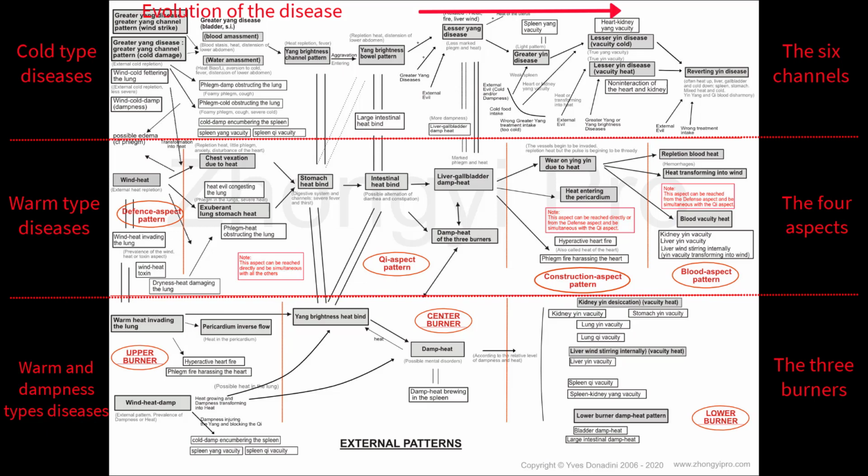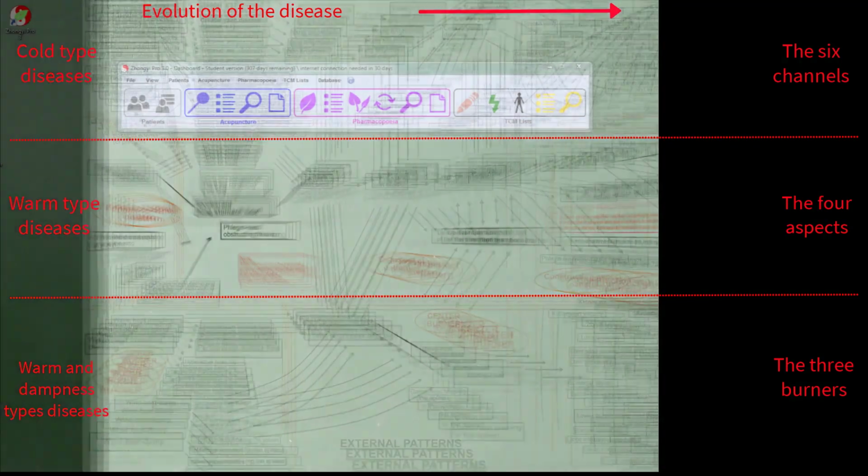The 6 channels correspond to the afflictions that at first manifest themselves as a cold. The other 2 correspond to wind heat afflictions or damp warm ones. Let's now focus on the coronavirus.